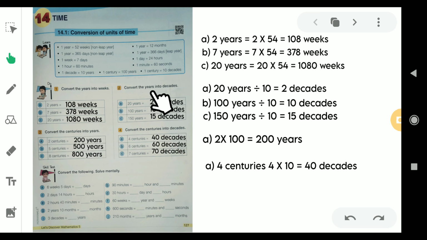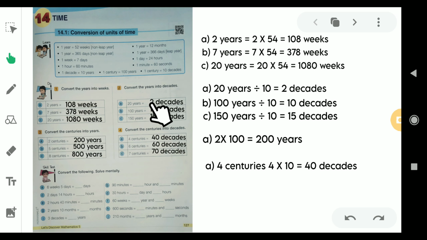Then convert the years into decades. We are moving from smaller unit to bigger unit, so we have to divide the given number. With what number do we have to divide? This question usually comes to your mind. To answer this, we look at the relation between year and decade, which is 10.